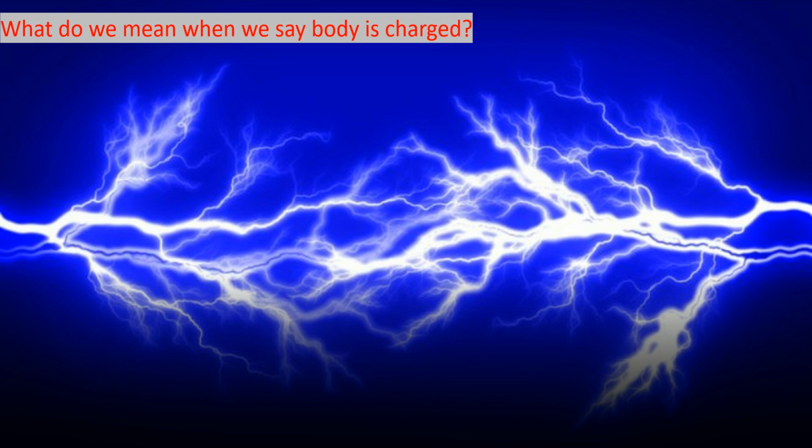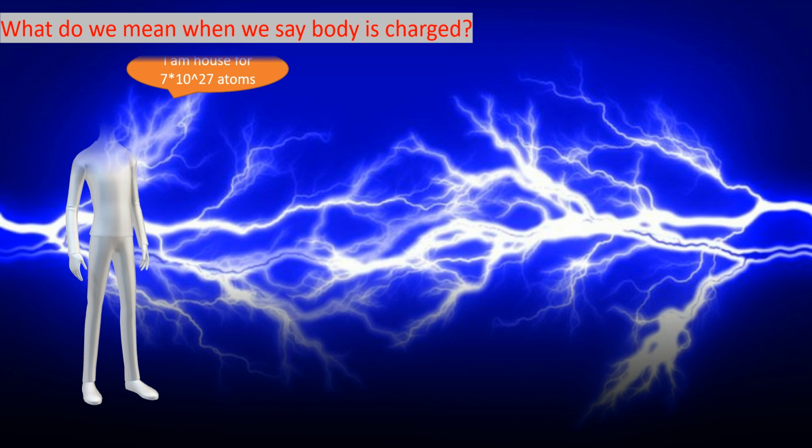What do we mean when we say a body is charged? A typical body doesn't contain one or two atoms. It contains billions of atoms. So if any one of those atoms does not have as many electrons as protons, we say that body is charged. A typical human body has around 7 times 10 to the power of 27 atoms.